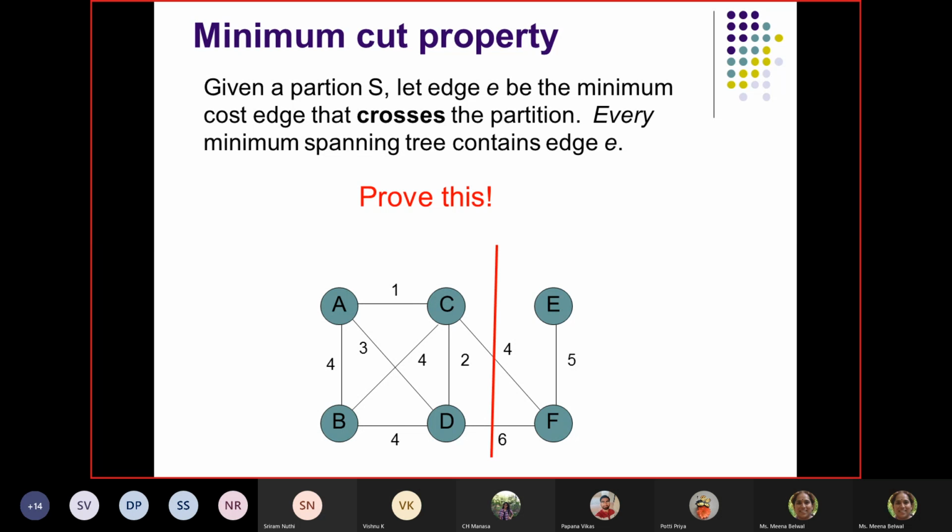Okay, so given a partition S, let E be the minimum cost edge that crosses the partition. Every minimum spanning tree is going to contain the edge E. That we need to prove.